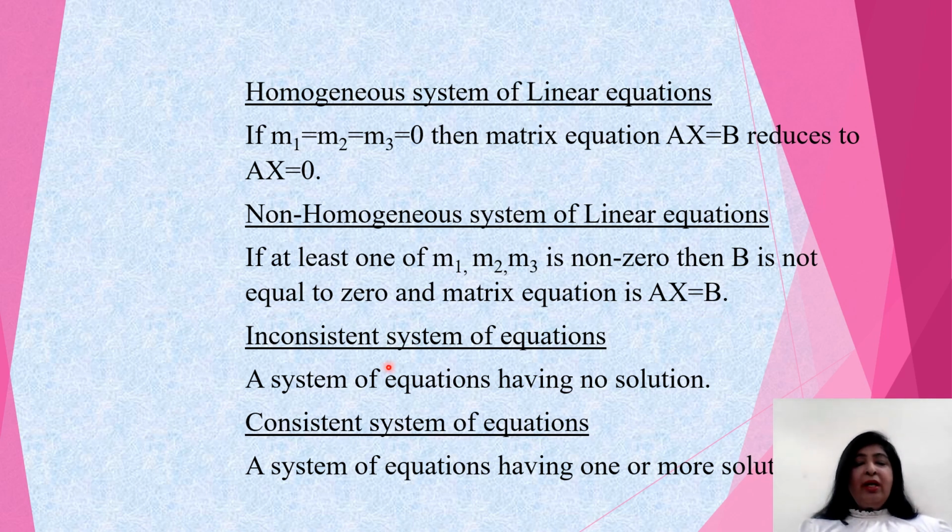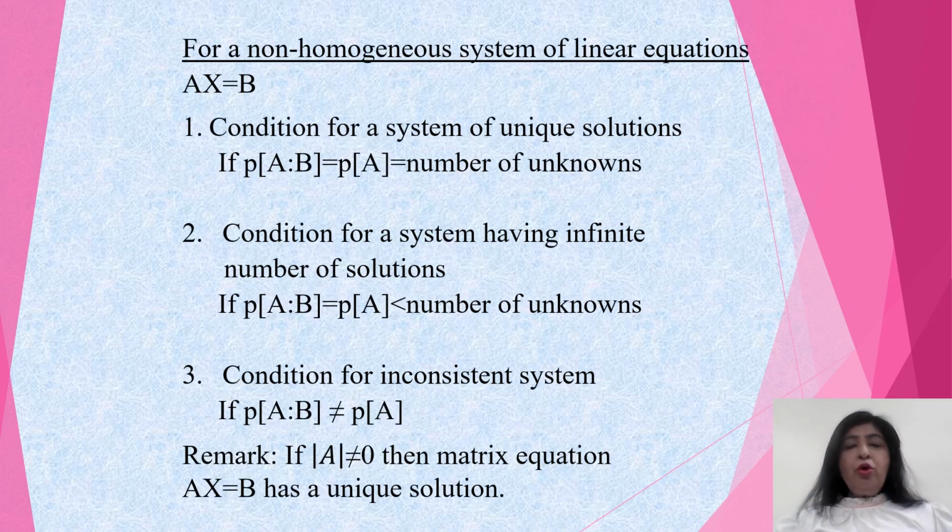Now, what do you mean by consistent and inconsistent system of equations? If a system of equations has no solution, then it is said to be an inconsistent system of equations. But if a system of equations has one or more solutions, then it is said to be a consistent system of equations. For a non-homogeneous system of linear equations, Ax = b.